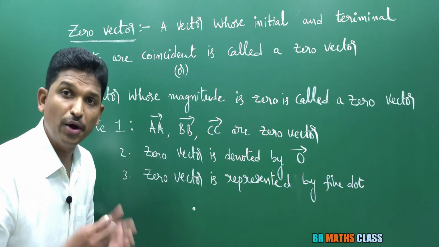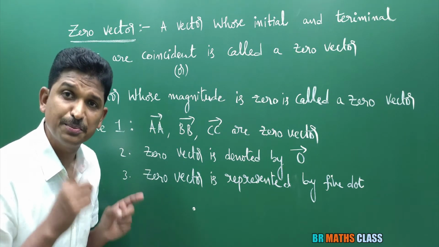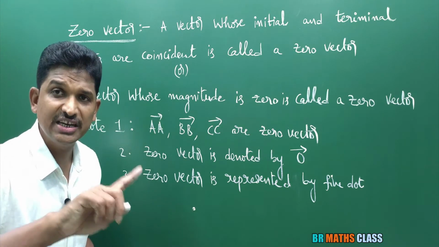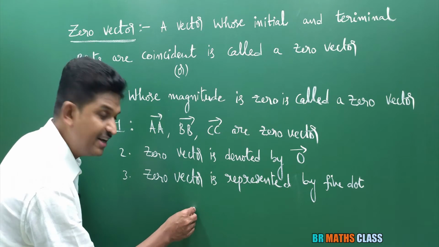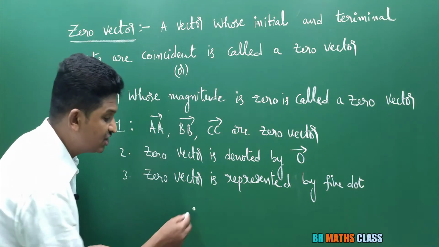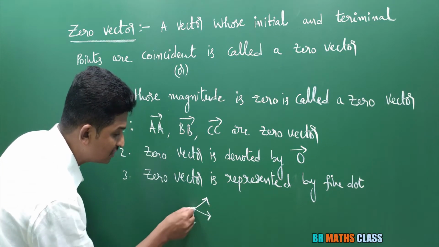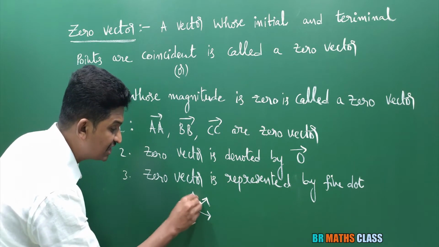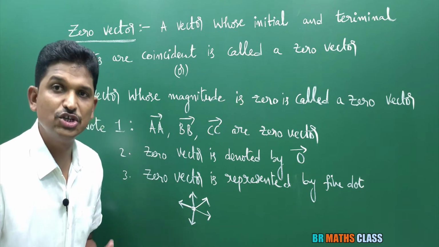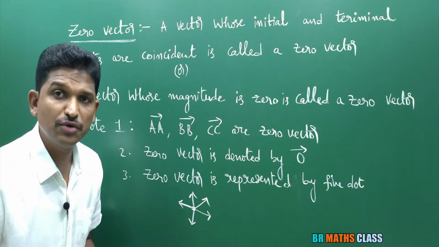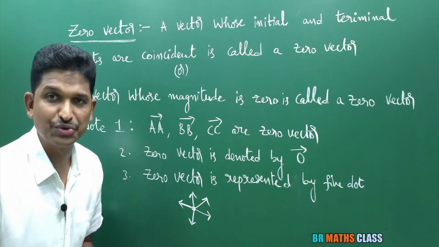Okay. Now the point is, what is the direction of zero vector? As I am saying it is a vector, it must contain direction. If there is no direction, then it is not a vector, right? So what is the direction of zero vector? This is the fine dot, na? This is 360 degrees. The direction of zero vector is arbitrary. Whatever direction you want in this 360 degrees, based on the situation, based on the problem, you can take. Yes, zero vector contains direction. The direction of zero vector is arbitrary. Whatever the direction you want, you can choose.